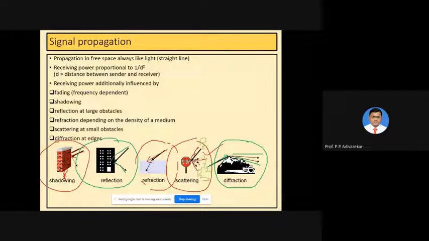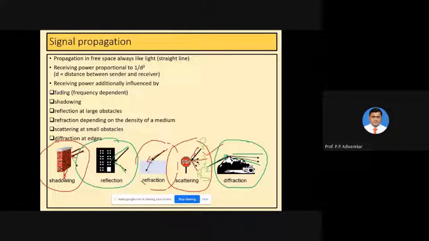Okay, so if we combine all these effects, like fading, that is distance fading, shadowing, reflection, refraction, scattering and diffraction, then the received power will be much smaller compared to the transmitted power because of all those things, and that gives rise to the need for better receivers compared to the wired communication receiver.